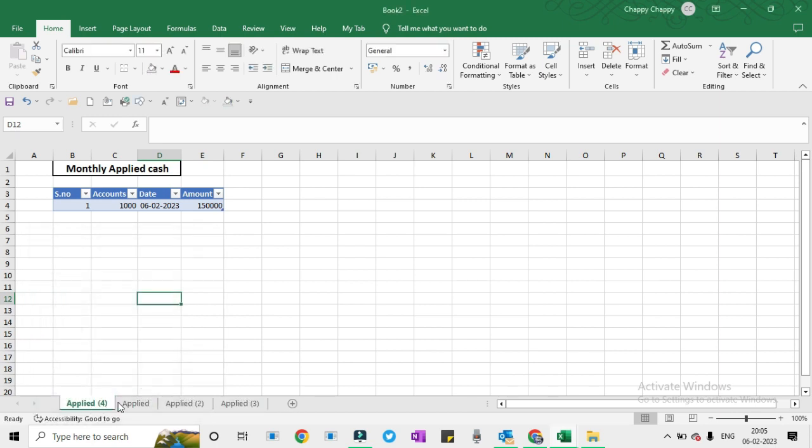Alright, so we are on the unapplied tab. Monthly it is unapplied. Unapplied cash on this account, say out of 1,50,000, so 1,50,000 is the total applied. Say suppose we didn't apply 20,000, so we will write 20,000 over here, and this is the tab of unidentified.